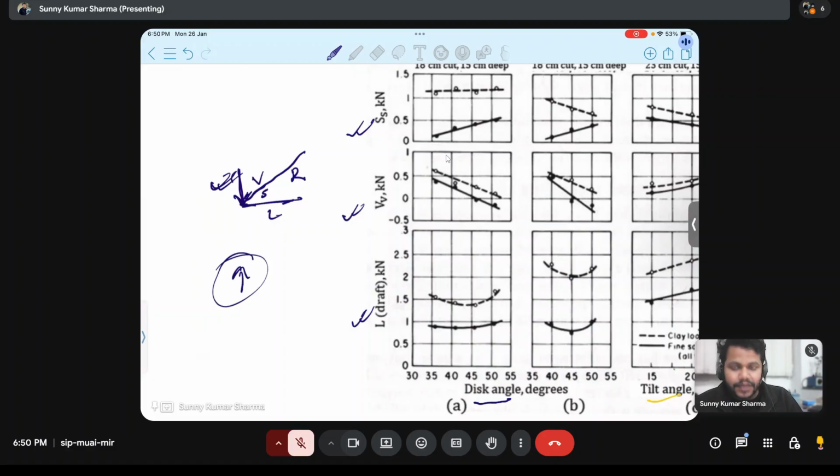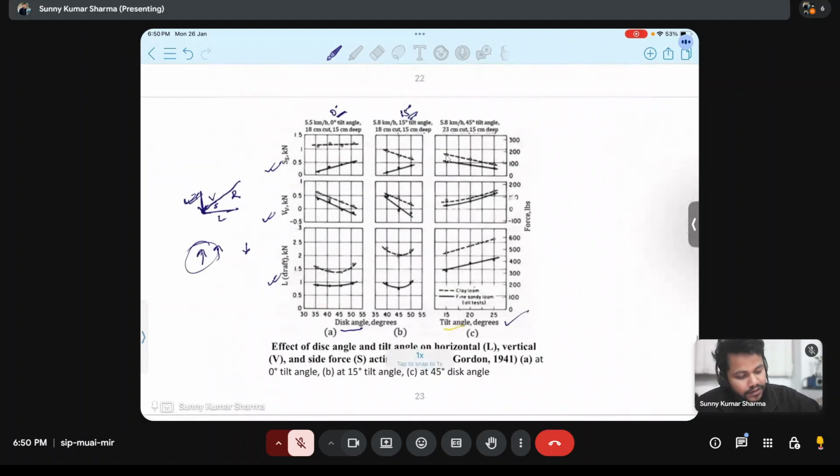V acts upward means it will try to lift the disc. If V is more, then the disc will penetrate less. That you have to keep in mind. Wherever V is increasing, it is moving the disc upward, meaning penetration is decreasing. If V is less, then penetration is more. So for more penetration, we have to have less V in case of the disc plow.